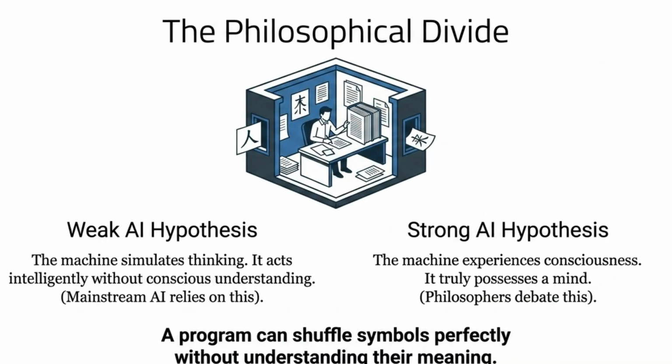The development of AGI is central to a philosophical divide. The weak AI hypothesis posits that machines merely simulate thinking, while the strong AI hypothesis argues that they could truly possess a mind and consciousness.